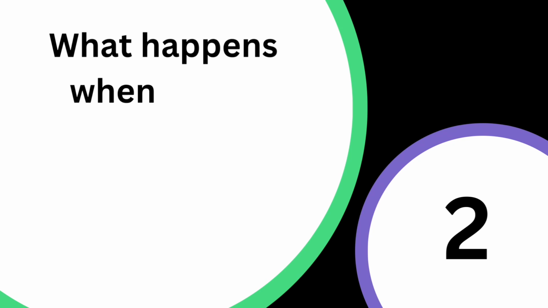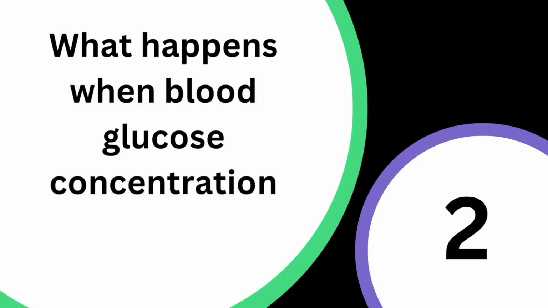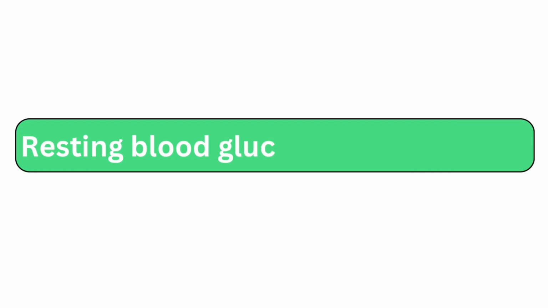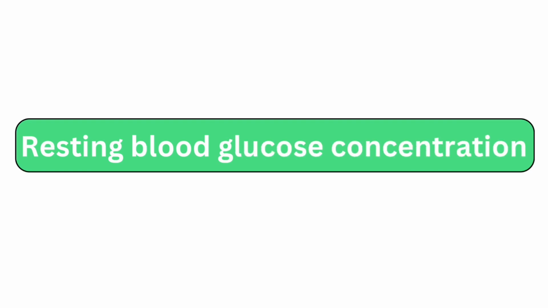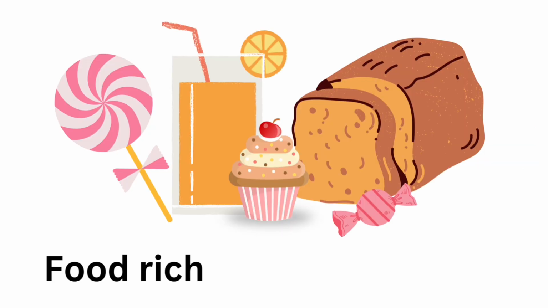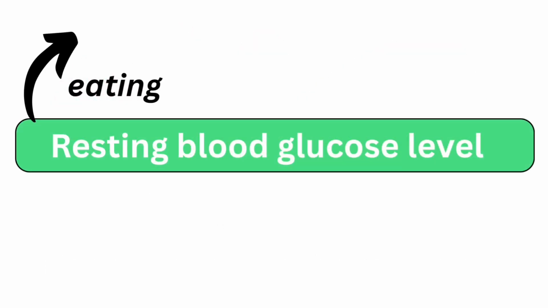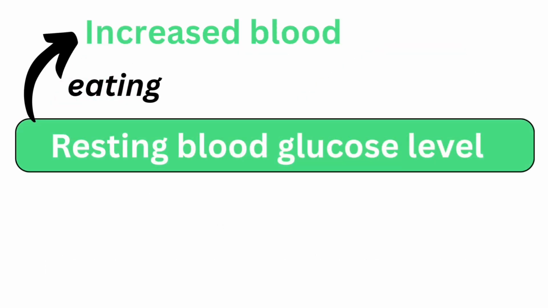Now that we understand hormones, let's look at what happens when your blood glucose concentration gets too high. Your body works hard to keep your blood glucose concentration at a certain level. However, if you eat food that's high in carbohydrates, such as bread and cakes, this can cause your blood glucose level to increase to a concentration of blood glucose that's too high.